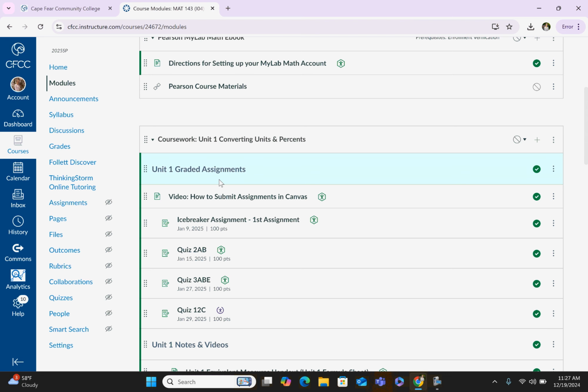I will put the graded assignments at the top of the module, so that you have that right there straight away, and you don't have to scroll too far to find it. It'll be right there at the top. Underneath this first graded assignment, I created a video showing you how to submit your assignments in Canvas. So if you've never done that before, you might want to check out that video. I'm going to go ahead and click on this first assignment.